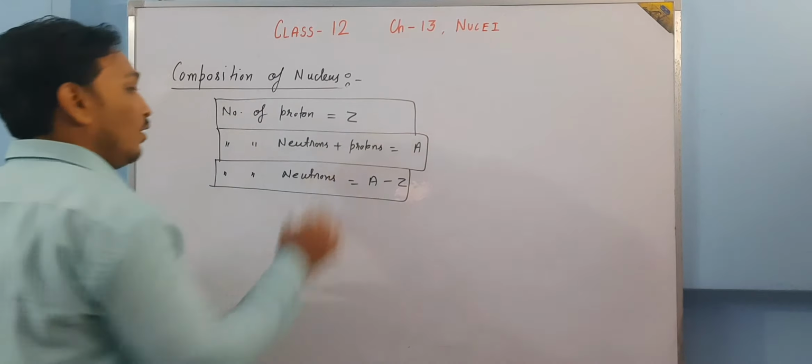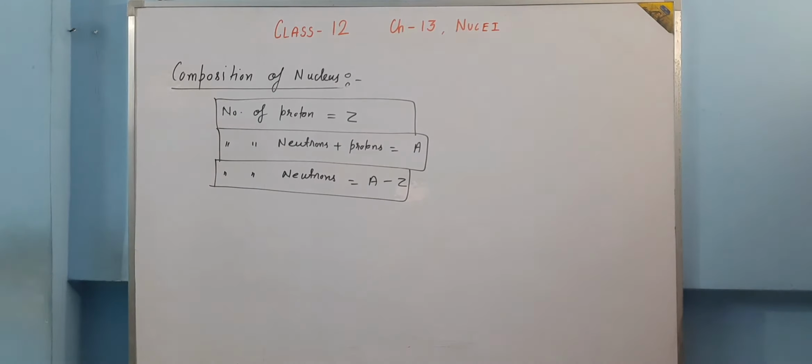Right? Okay, these three things are very important. You have to remember all these three things. Now, what is nuclear mass?